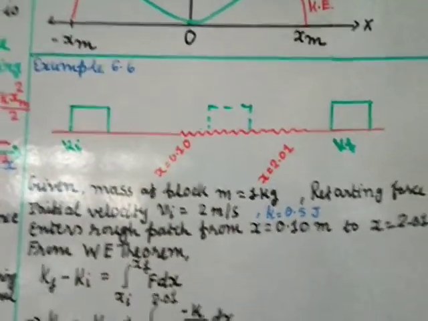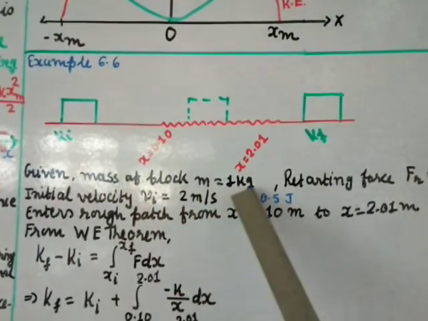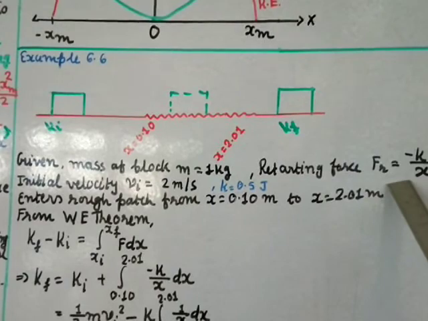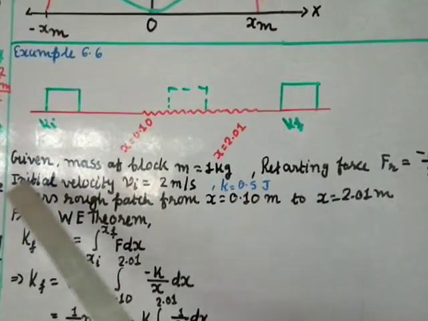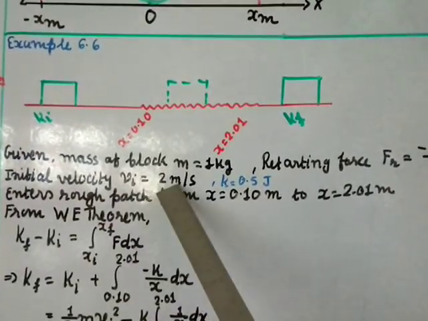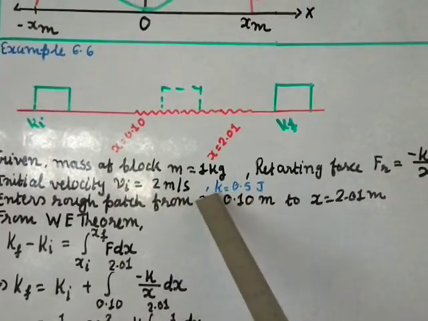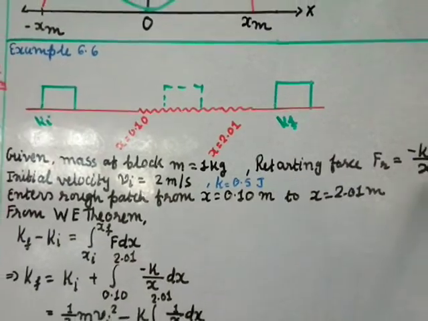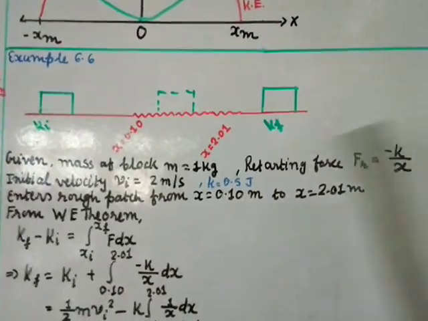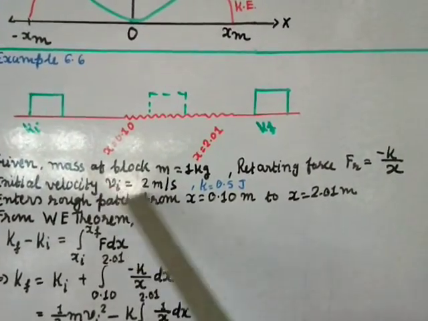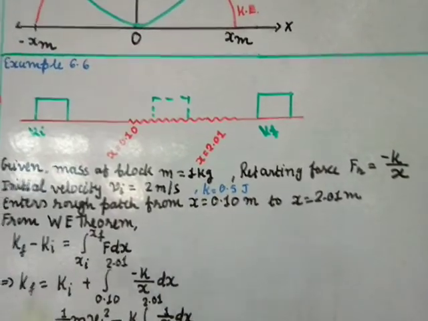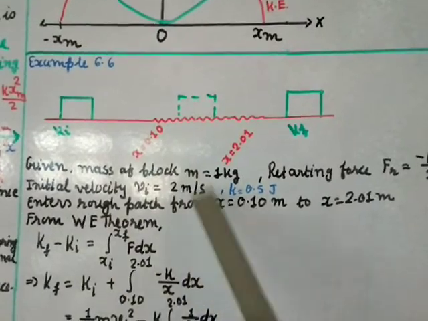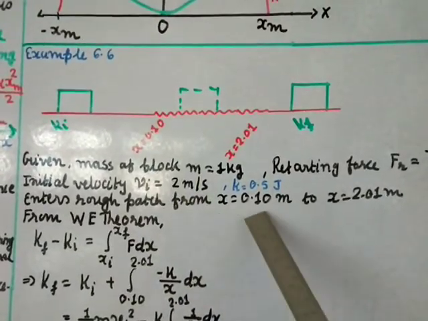What we are given, let us write here. Given that mass of the block m is equal to 1 kg. The retarding force, they have given us the formula Fr equal to minus k by x. Initial velocity Vi is given as 2 meter per second. The constant k is given as 0.5 joule. Mass, initial velocity, and the constant are given. Also they have given us that the block enters the rough patch from the position x is equal to